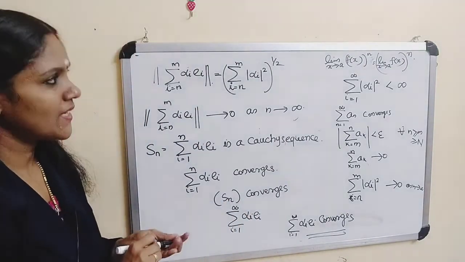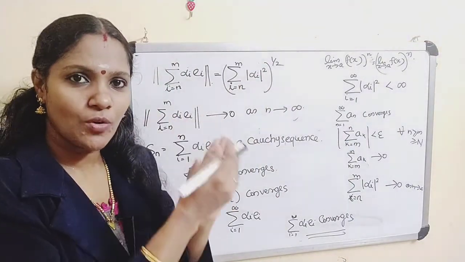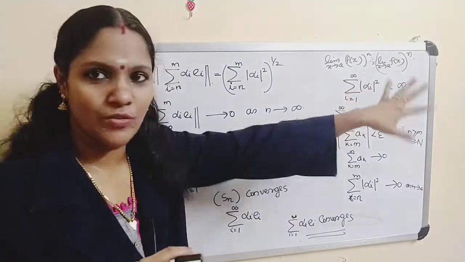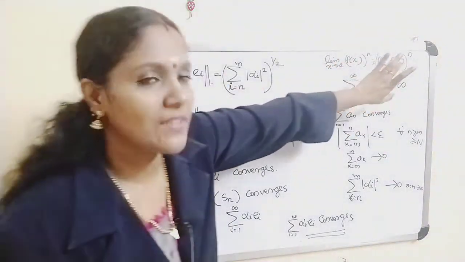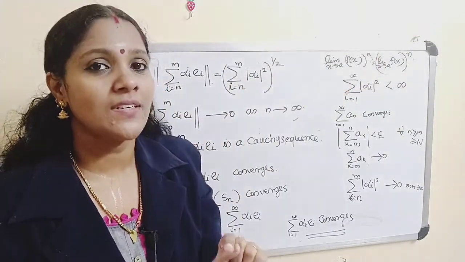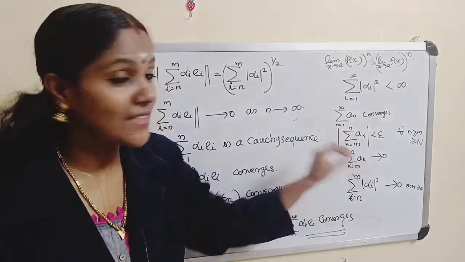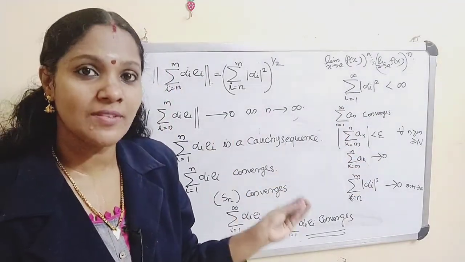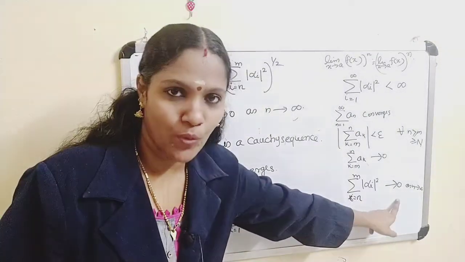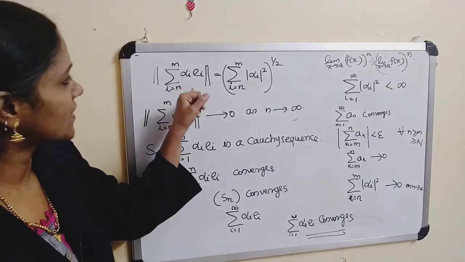I am repeating. We are considering the limit as n tends to infinity of the norm of alpha i Ei, which is equal to this one, all raised to 1 by 2. Now if this is less than infinity, that means the series converges. You apply the Cauchy criteria, then we get the sequence of partial sums converges to 0. Thus we get this converges to 0. Okay, clear?